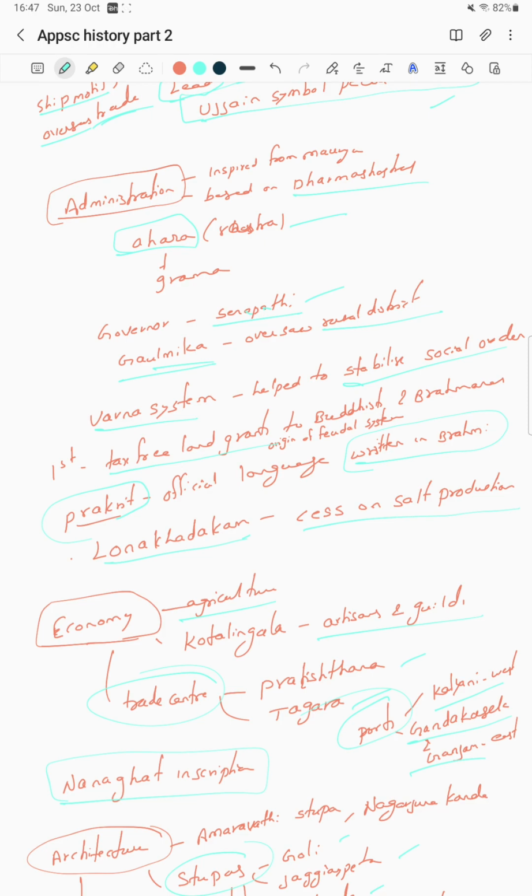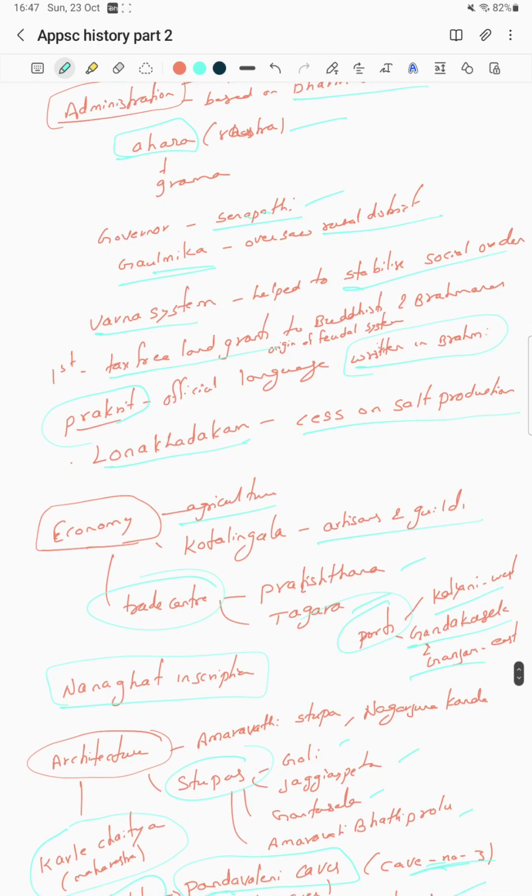And then tax-free lands were given to the Buddhists and Brahmanas. It is regarded as the origin of the feudal system. Prakrit was the official language, and at the same time they were written in Brahmi script. Lonakadakam was the salt production centre.